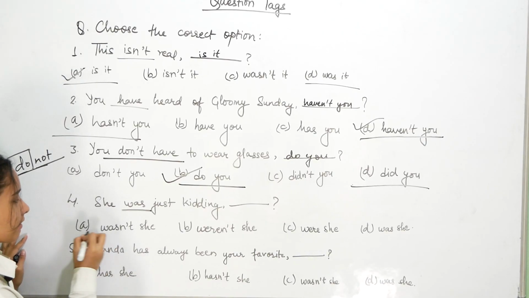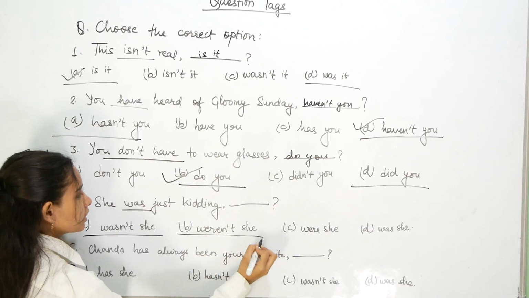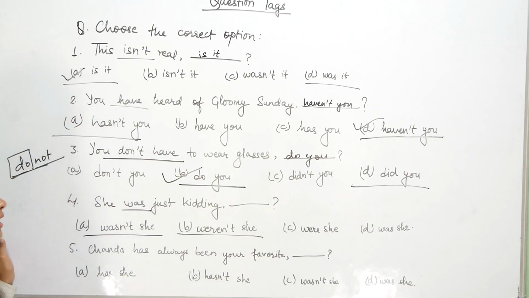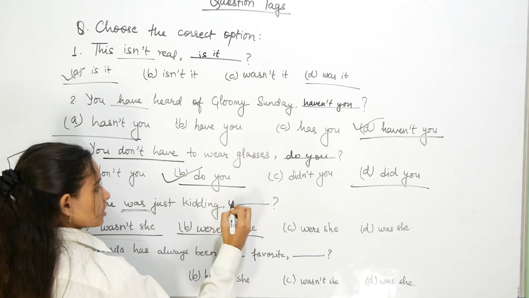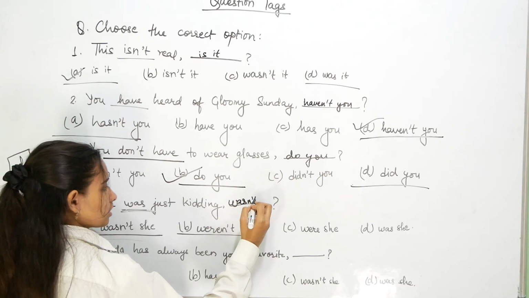So the options we have is wasn't she and weren't she. अब weren't she कतिखेर हुन्थ्यो भने जतिखेर you were like specific हैन, धेरै स्पेसिफिक भएको भए like she was just like एकजनालाई त भनेको छैन नि त. she was just kidding. एकजनालाई मात्र भनेको छ she was just kidding भनेर. and यहाँ was छ भने this is like a positive one, so we use negative, which is wasn't she.